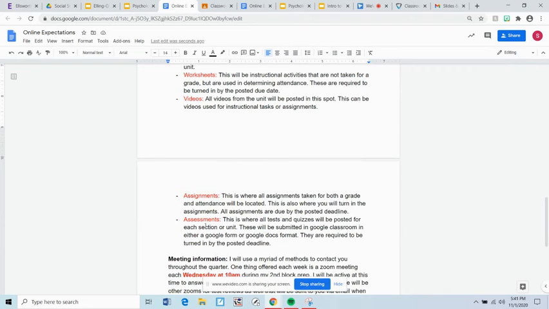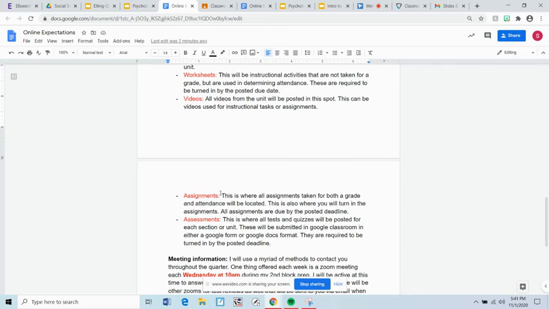And then there's assignments and assessments. So assignments, these can be projects, quizzes, they can be a lot of different things, but anything that you need to turn in for a grade and attendance will be posted in assignments. This could be, for instance, in your first unit, you have a welcome to my office assignment where you're creating the office, like a Bitmoji classroom, you're creating the office of a psychologist. This will be the assignment portion of that section.